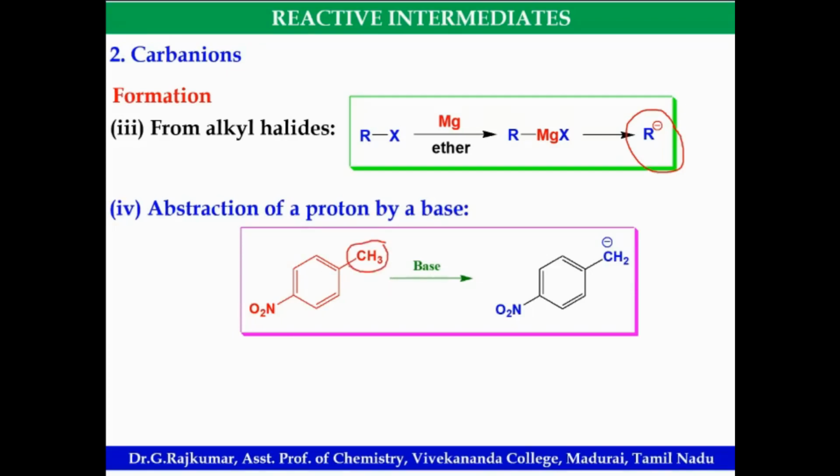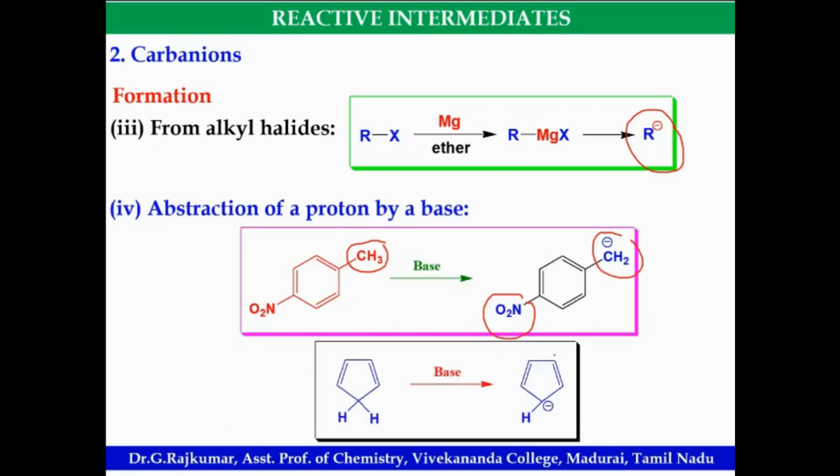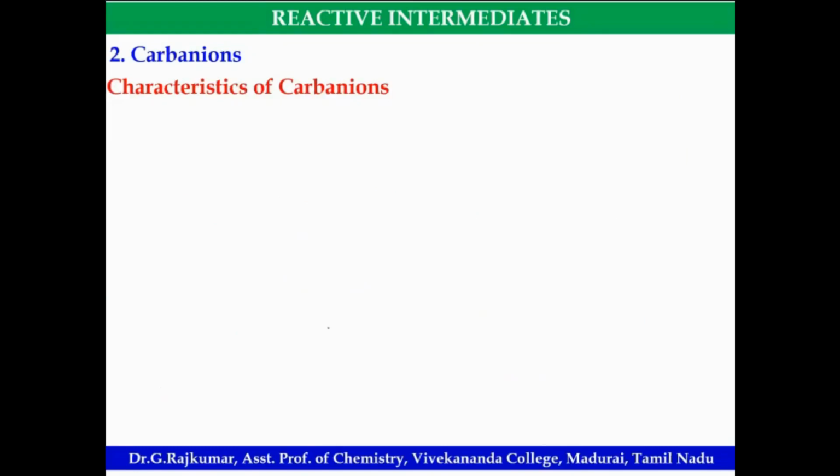When you treat this compound with a base, it abstracts a proton from here and forms a CH2 minus carbanion. Its electron-withdrawing NO2 group will stabilize this carbanion. Look at this, when you treat cyclopentadiene with a base, it loses its proton, then there is a formation of carbanion. So these are some methods by which carbanions can be formed.